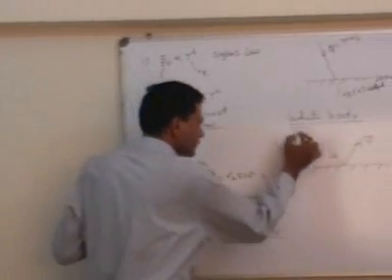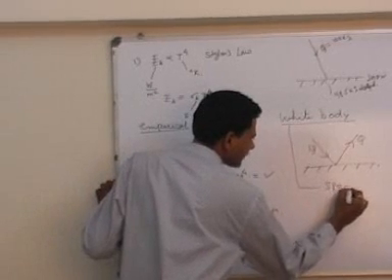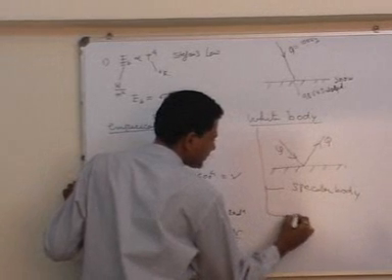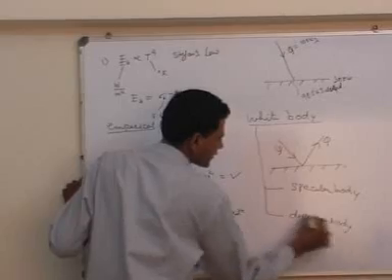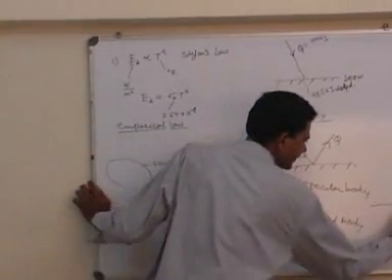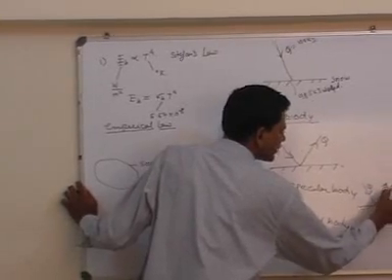Now in this white body there can be two sub-bodies. One is called a specular body and the other is called a diffuse body. In case of a specular body, the body reflects the incident radiation in a regular fashion, only in one direction.